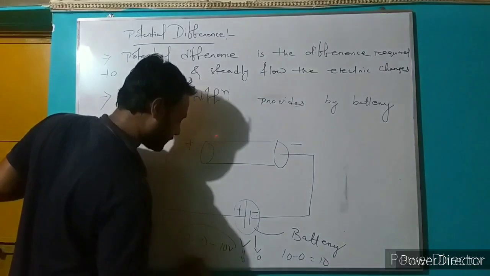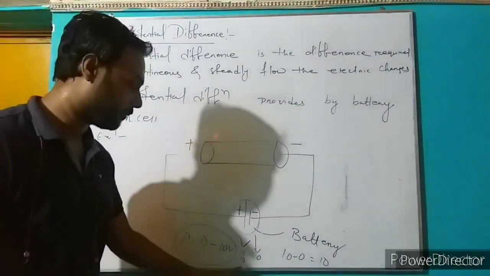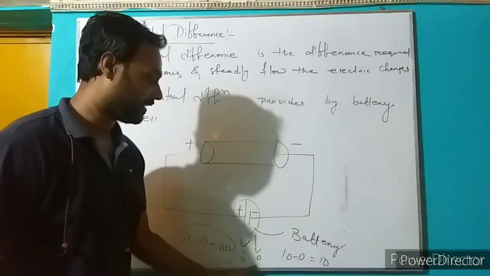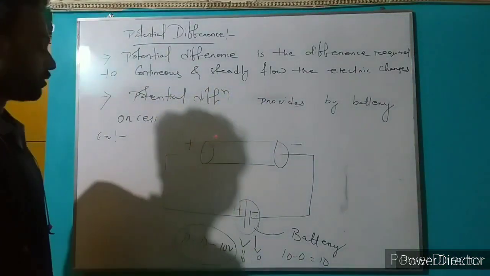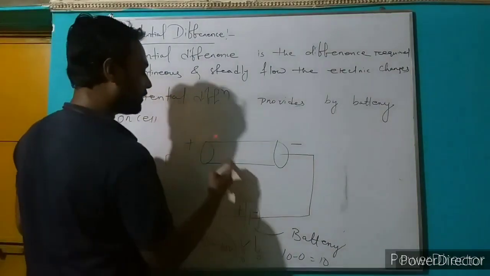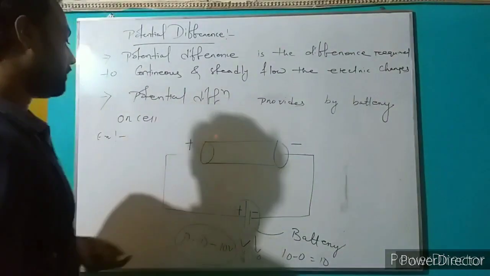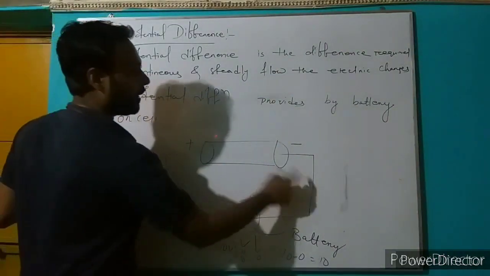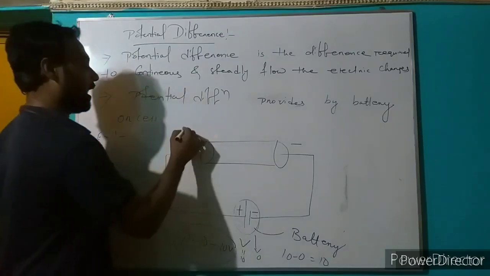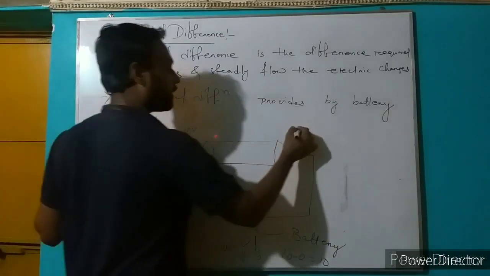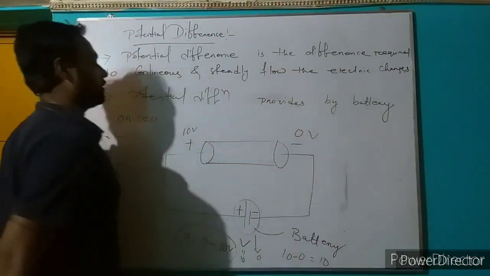We can write V to represent potential difference: 10 volts means higher potential is 10 volts and lower potential is defined as 0 volts. So the difference between them is 10 volts. So a 10 volt battery is connected to the ends of the conductor by a wire, so one end has higher potential, 10 volts, and the other has lower potential, 0 volts.